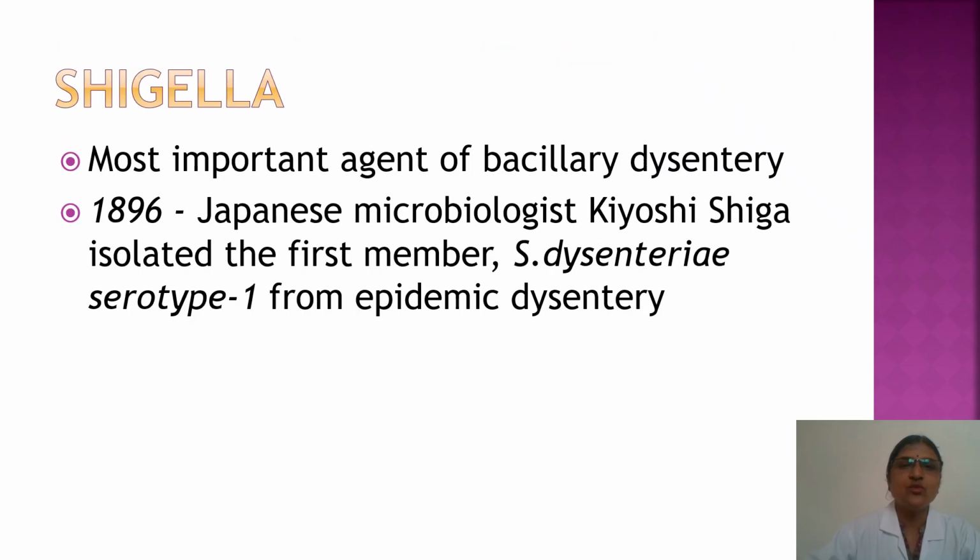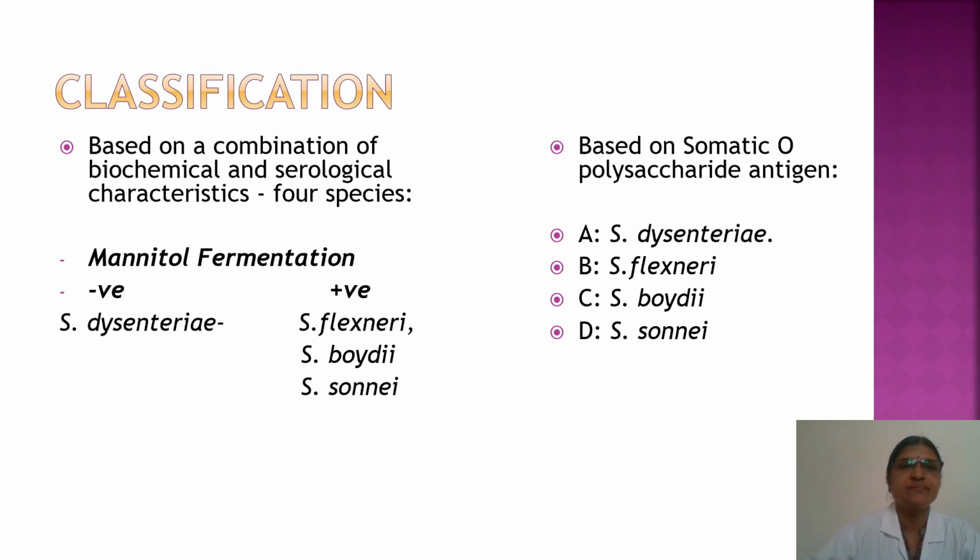Shigella is the most important causative organism of bacillary dysentery. In 1896, Japanese microbiologist Kiyoshi Shiga isolated the first member, that is Shigella dysenteriae serotype 1, from epidemic dysentery. So because of the scientist Shiga, the name Shigella was given to the bacilli.